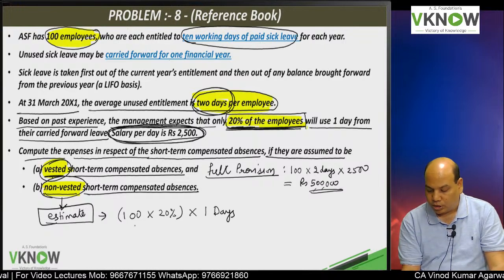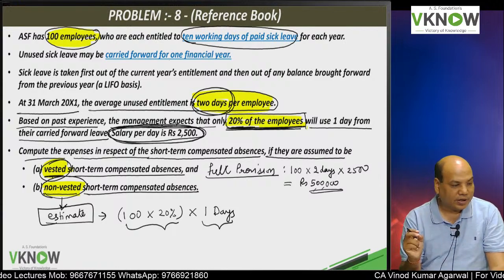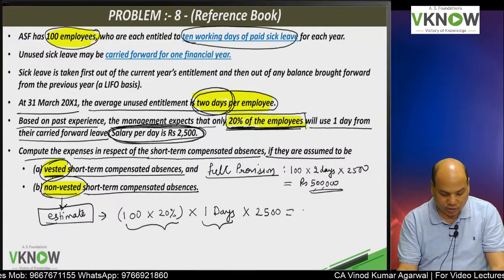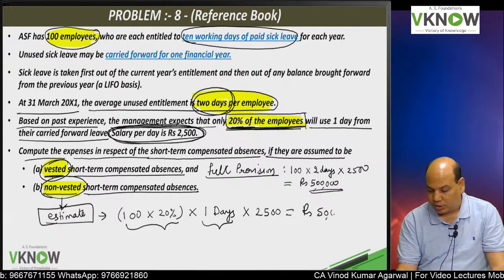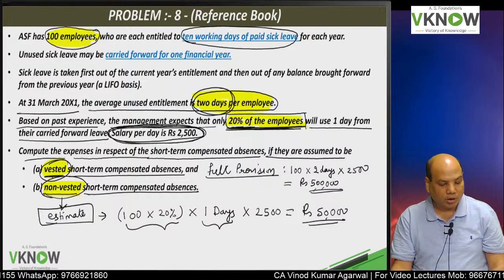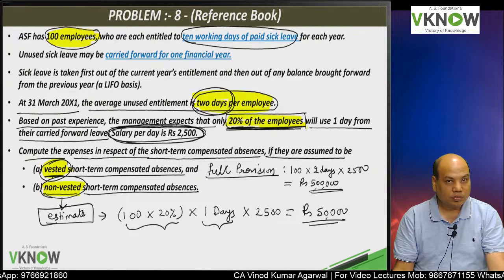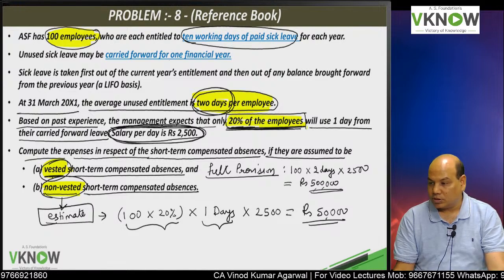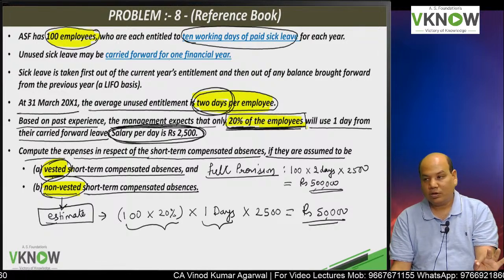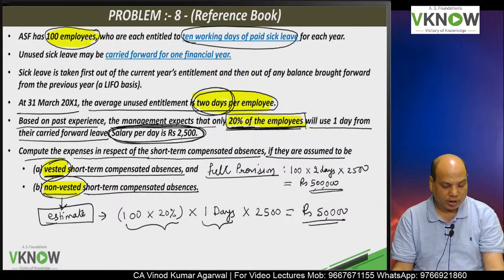So we have to pay only 20 employees for 1 day, and you multiply by 2,500. So that comes to rupees 50,000. So you can see the huge difference in terms of provision required. If it is vesting, you will have to make a provision of 5 lakh rupees, because everybody will either get leave or cash. But if it is non-vesting, only 20 employees will be compensated for 1 day of paid leave.